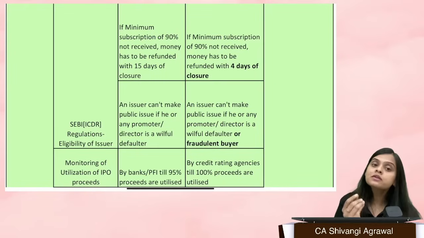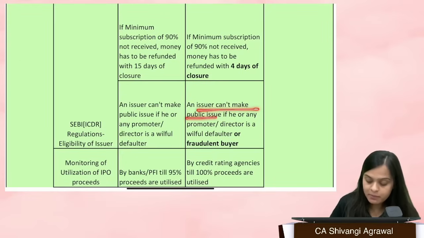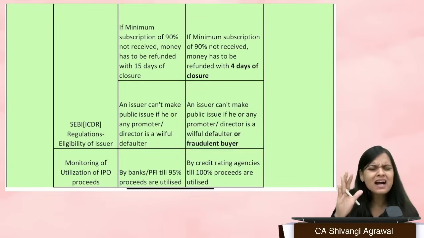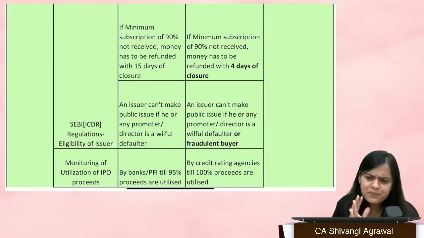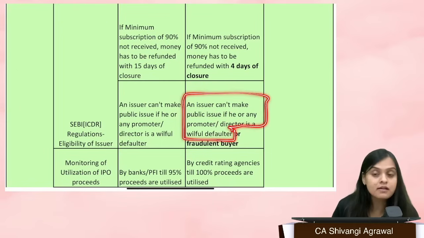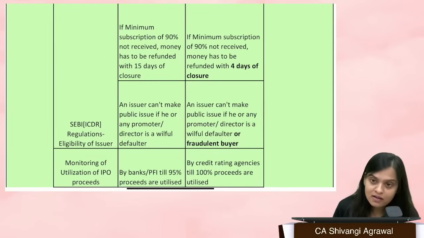Okay. Now there has been a slight addition that an issuer can't make a public issue if he or any promoter or director is a willful defaulter or fraudulent borrower. Again, I would say the amendment is not material. If you're writing a point till here in your question, I guarantee you are going to get full marks, if you have written all the points as are needed.